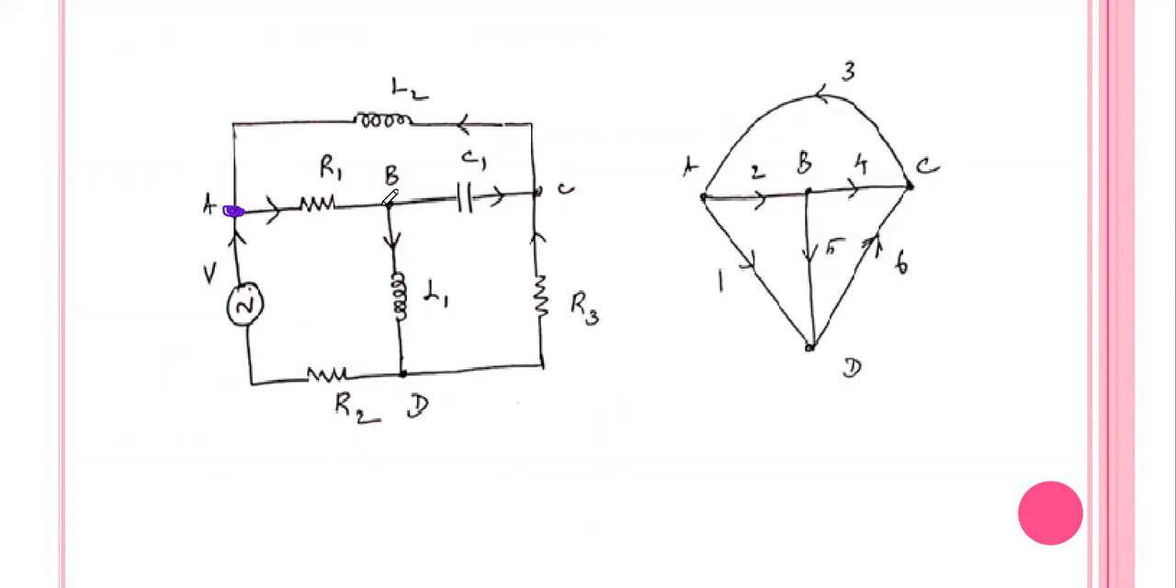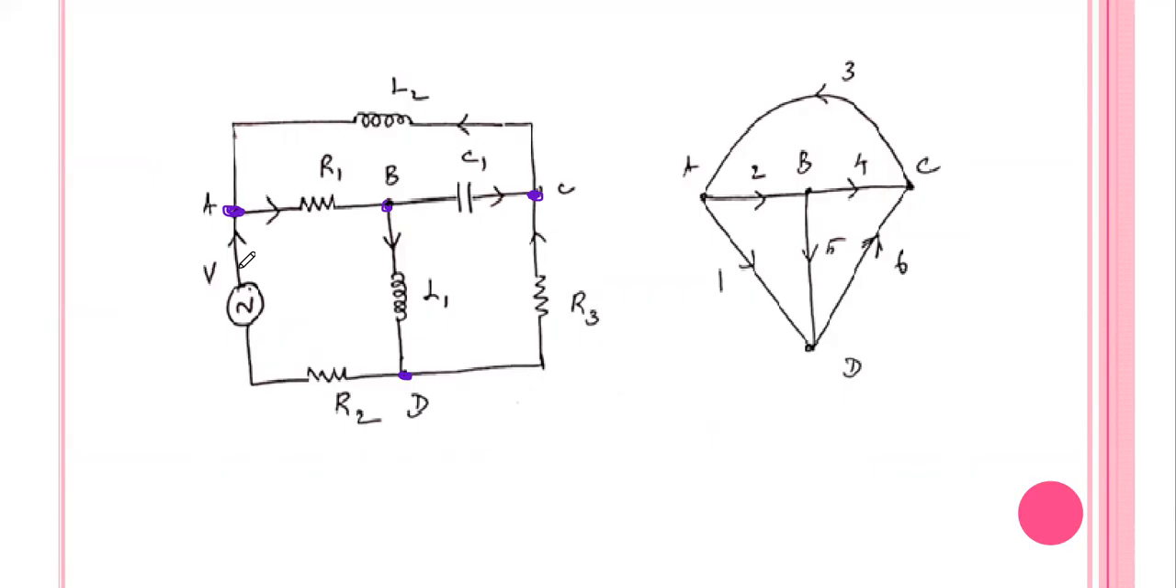Similarly, this is one node, where the resistor R1, inductor L1, and C1 are connected. You name it node B. Similarly, this is one node, where there is an intersection of capacitor, resistor, and inductor. Similarly, at the bottom, this is also one node, where the inductor L1, the resistor R2, and the resistor R3 are connected. So these are all the different nodes.